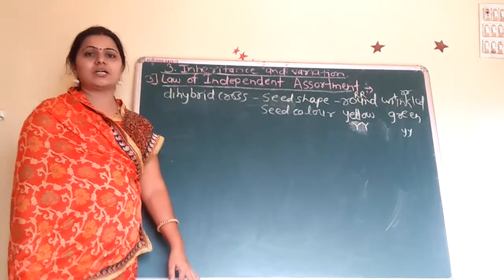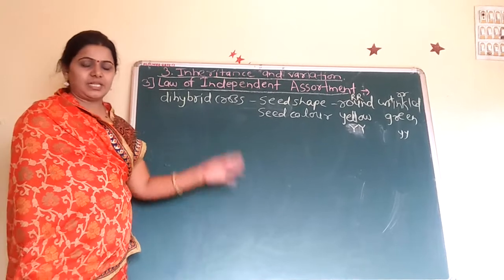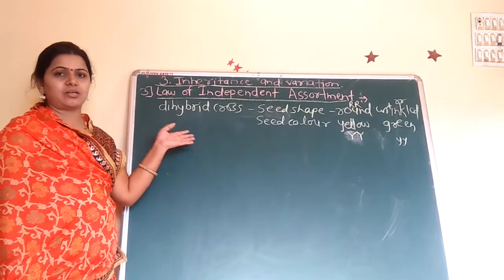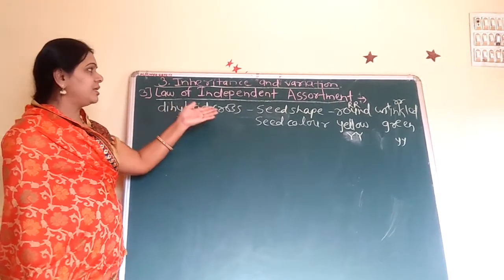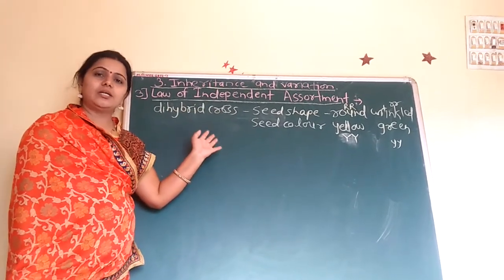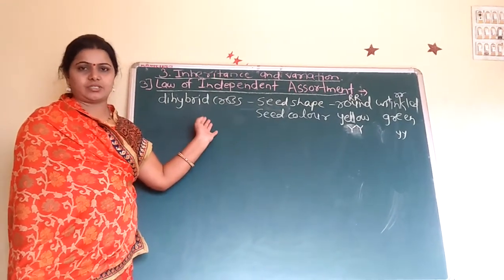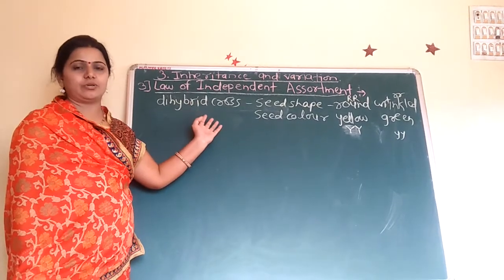Also called the third law, the law of independent assortment. That is the Mendelian laws. That is the third law. Today we see independent assortment is dependent on the dihybrid cross, so we see what the dihybrid cross is first.